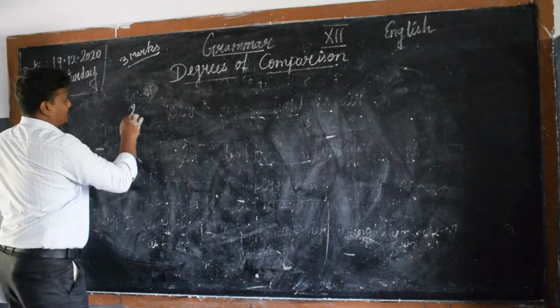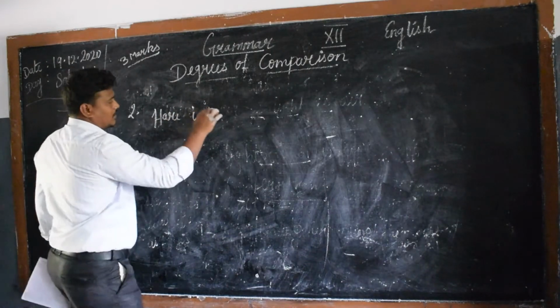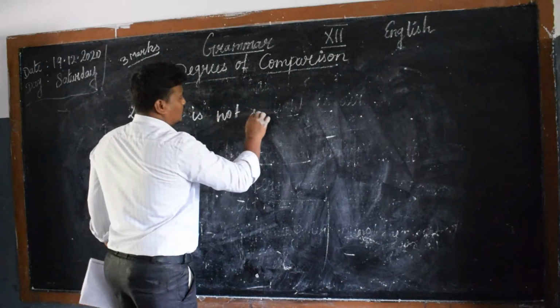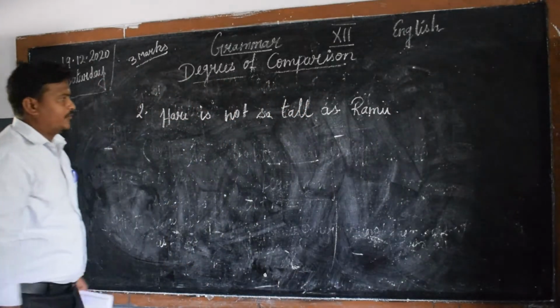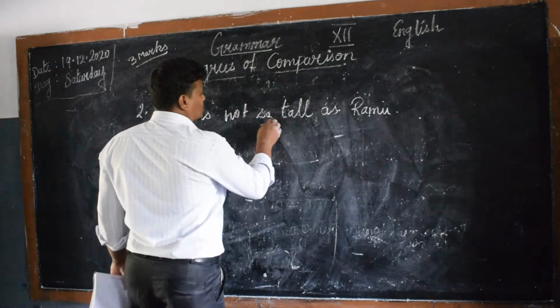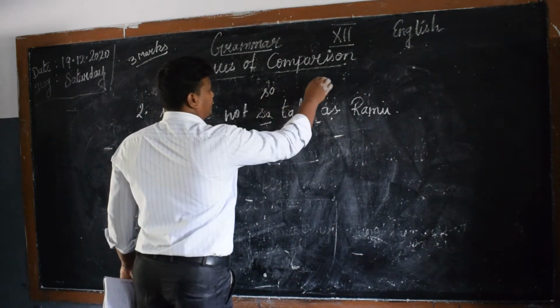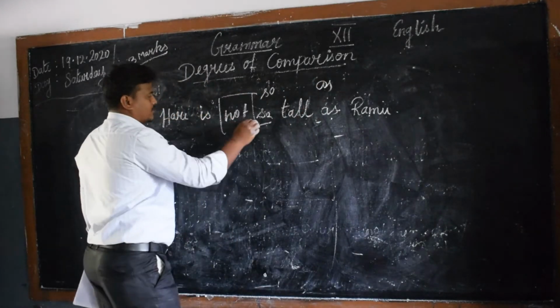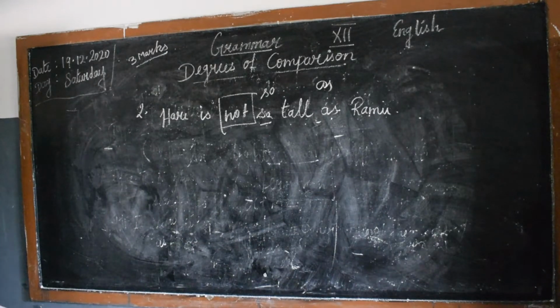Here, second example: Hari is not so tall as Ramu. You can find this sentence belongs to positive degree because of so as, right? So not indicates a negative sentence. Whether it's a positive sentence, no problem. While we interchange the subject or object, not automatically will cancel. Okay.